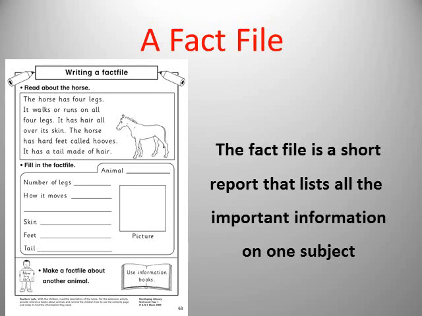So animal, what kind of animal does the paragraph talk about? The horse. Number of legs, let's see how many legs. 4 legs. How it moves, walks or runs. We just put information, we don't use complete sentences. And then skin, what about the skin? It has hair. So we say hair over the skin.